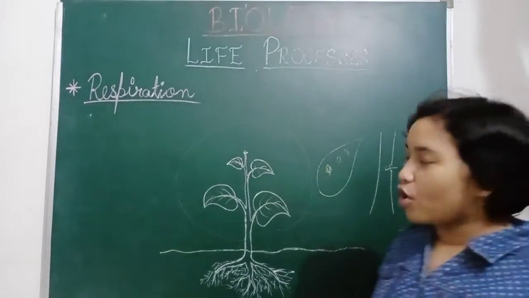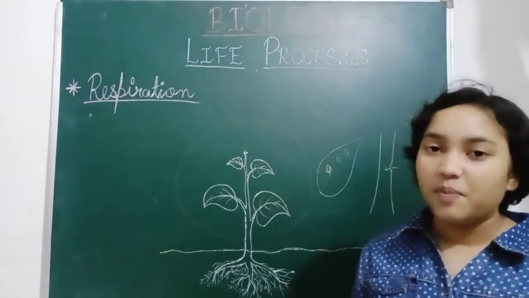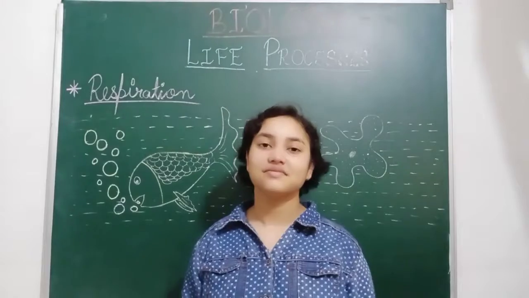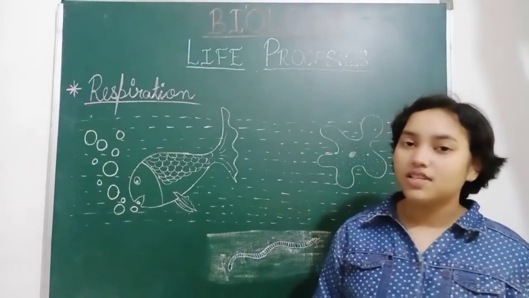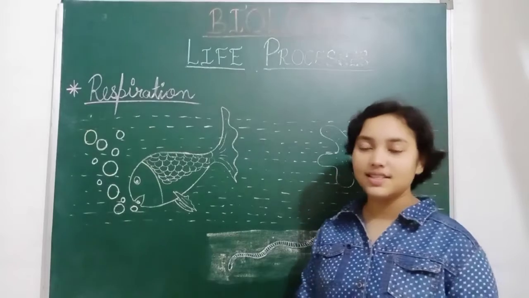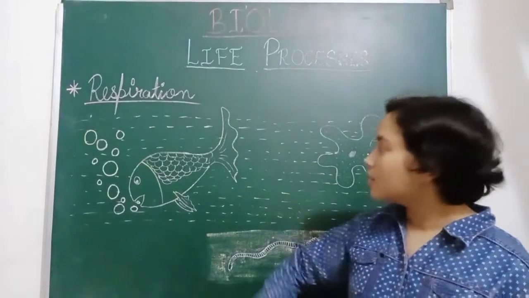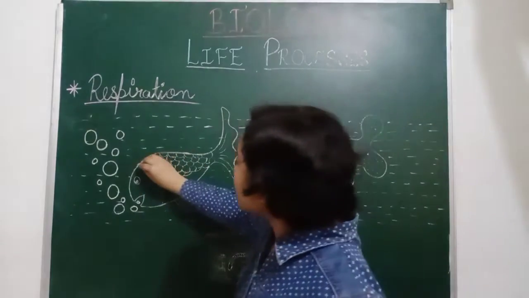So this is the process of respiration in plants. Now we'll move to respiration in animals. Firstly, let us see in the fish. So in the aquatic animals such as fish, amoeba and so many organisms which are living under the sea, those are aquatic animals. So in the aquatic animals, especially in the fish, there are gills present